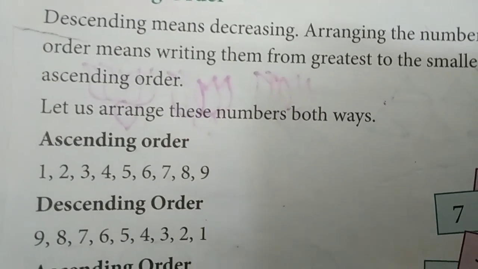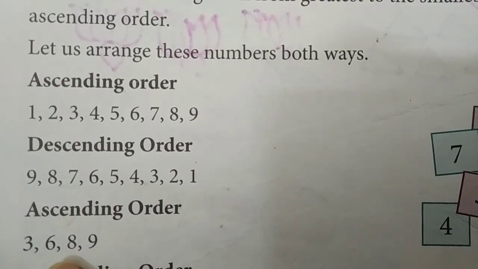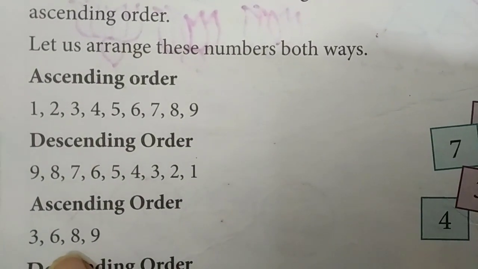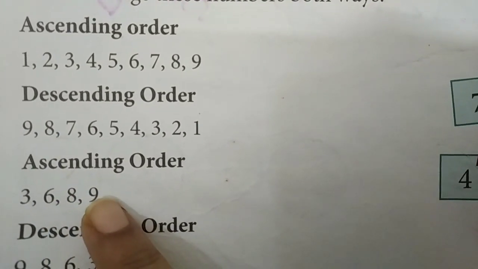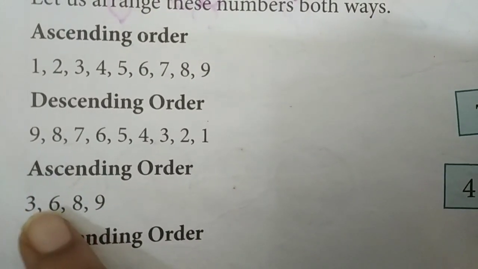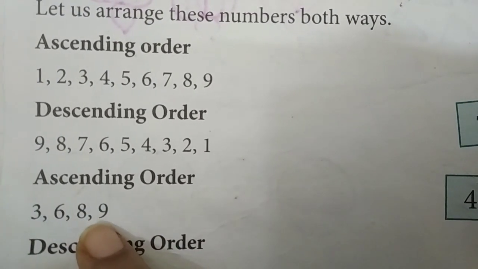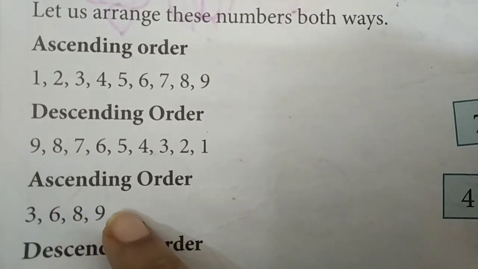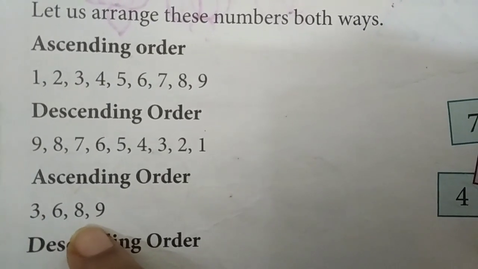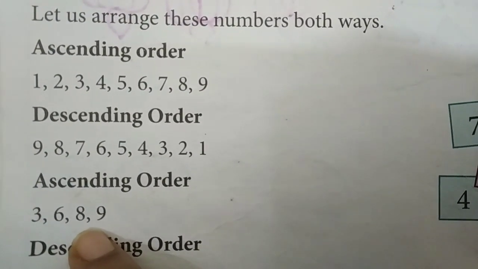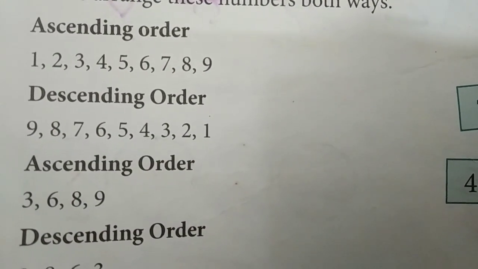Similarly, if any numbers are given and they are mixed, you have to write them in ascending order and descending order, children. So here you can see 3, 6, 8, 9. Even though 1, 2, 4, 5 are not there, this is still in ascending order. That means this is in increasing order. Whatever numbers we have, maybe some of the numbers are missing, but still the order should be ascending or descending according to the question.